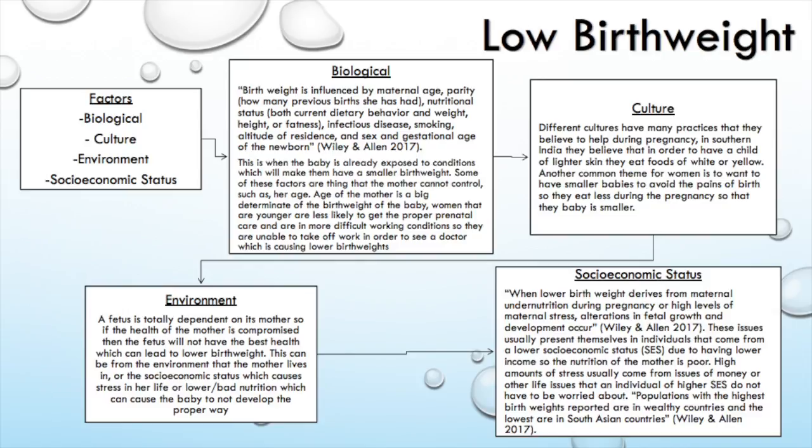So for cultural factors, different cultures have many different practices that they believe women should be doing while they are pregnant to have certain outcomes that they are looking forward to in a baby. One of these, for example, is from southern India. They want to have children of lighter skin, so they will eat foods that are typically white and yellow. This can be an issue because they are eating foods based off of color, not based off of what is best for the baby and what is the most nutritional for the fetus. So they are having babies of lower birth weights because of it.